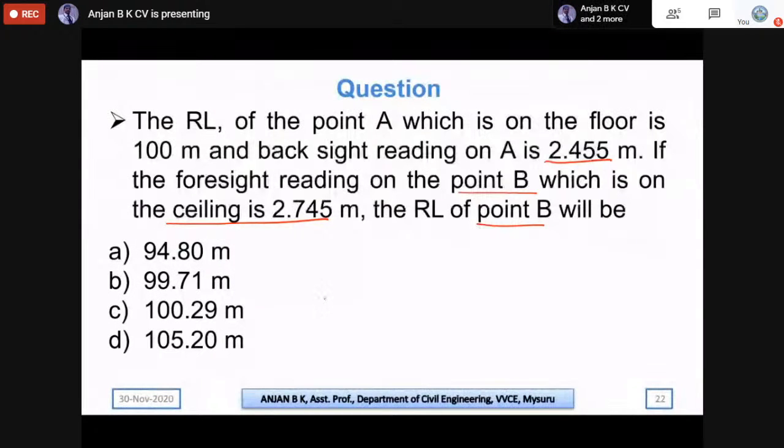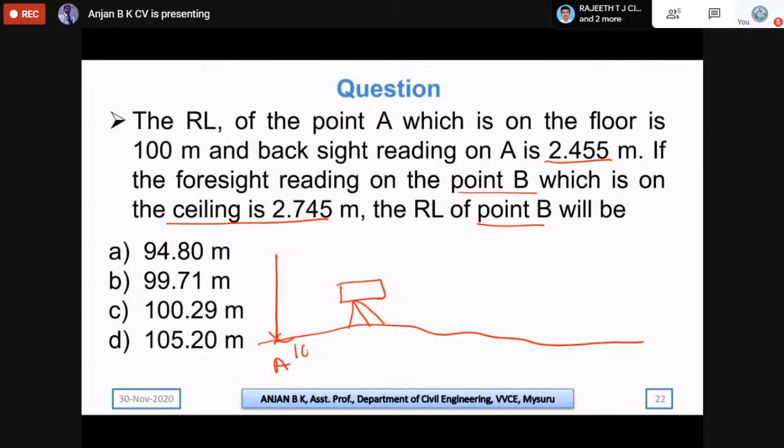Let us plot this into a drawing. We have observed the backsight at point A, and the RL of point A is 100 meters. The backsight reading taken at point A is 2.455 meters, and the second point B is taken on the ceiling. On the ceiling, the staff will be held inverted, so this is the point where the staff has zero reading.